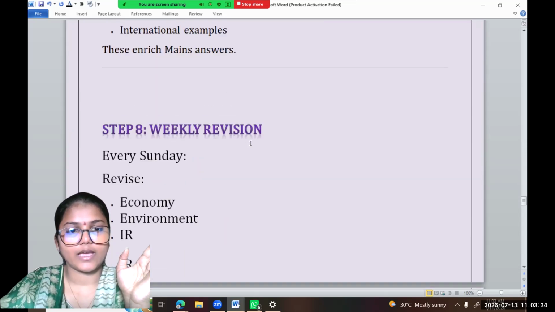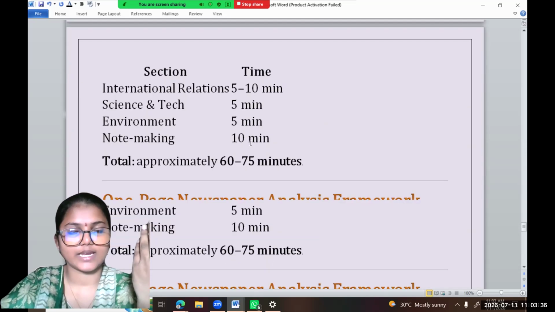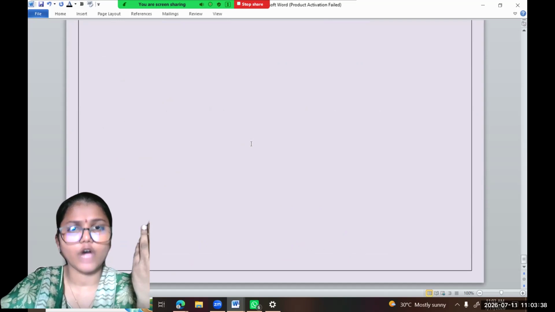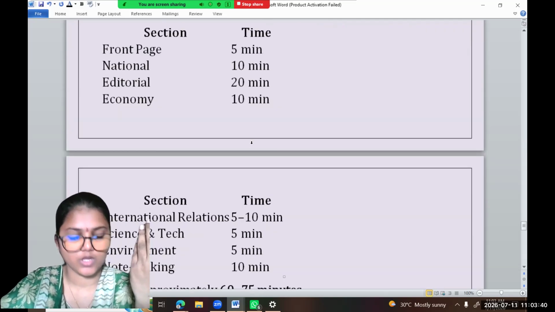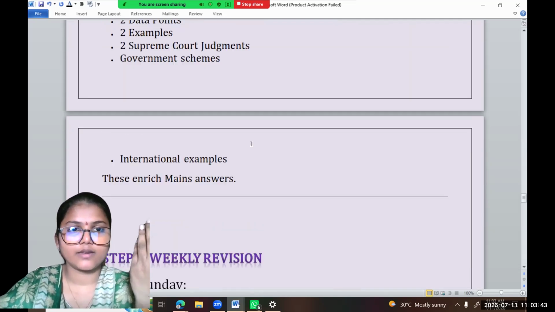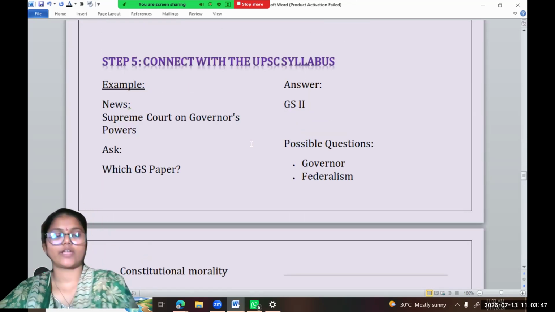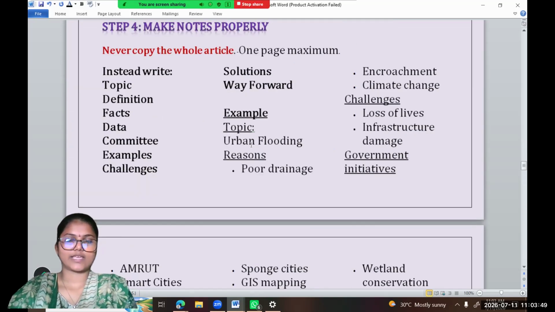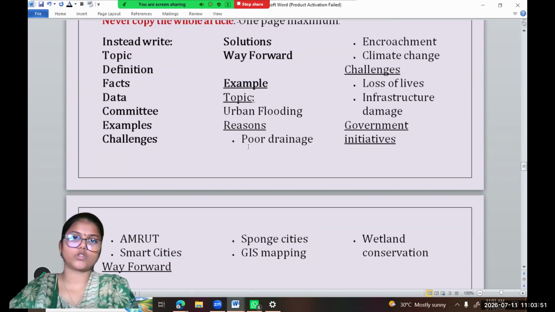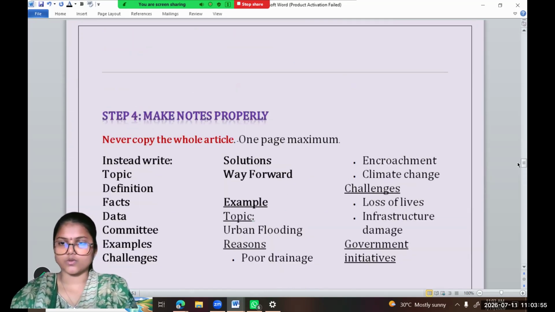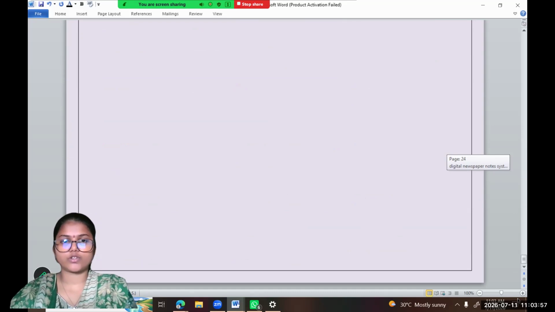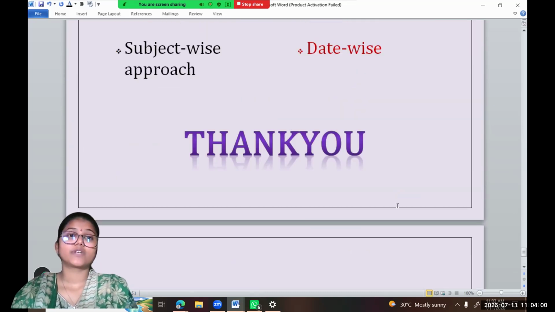For this topic, I think I need to make a second session: how we will make notes out of the newspaper. Until then, thank you so much for the video. Once I fix that issue with the newspaper, I'll come to the second part, on how to make notes out of the newspaper so that you can preserve them till the exam.